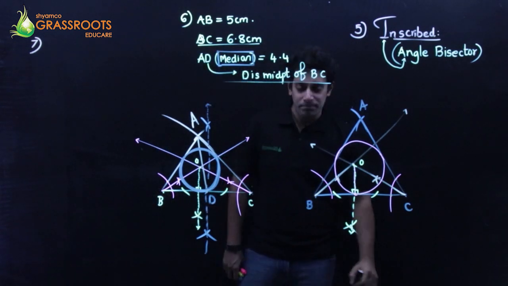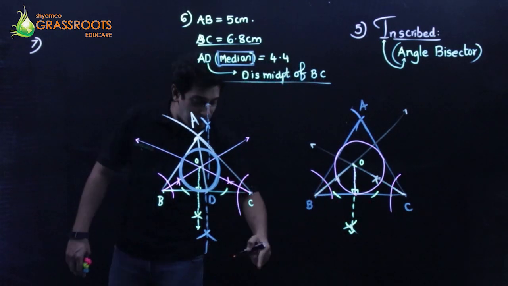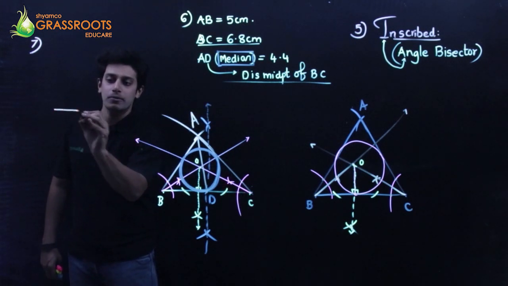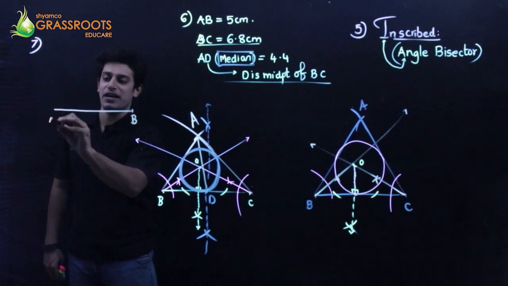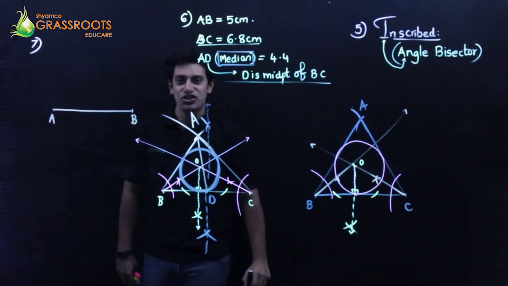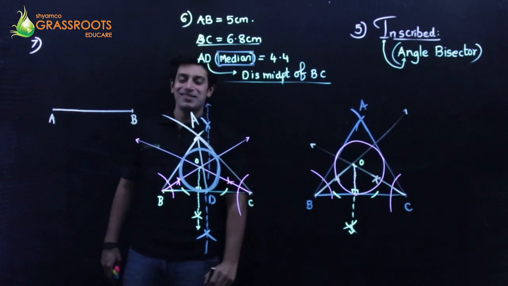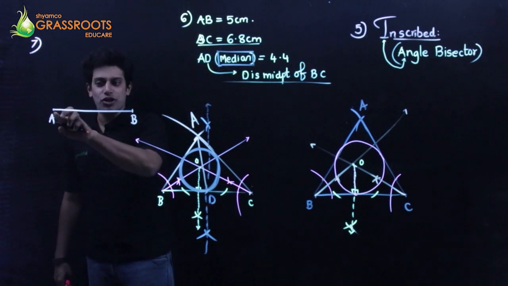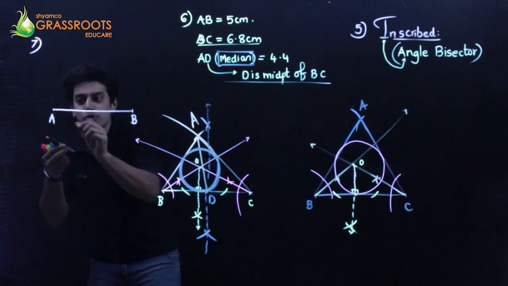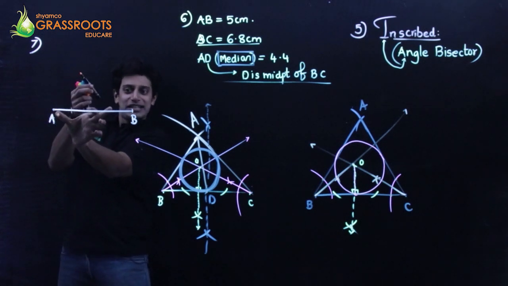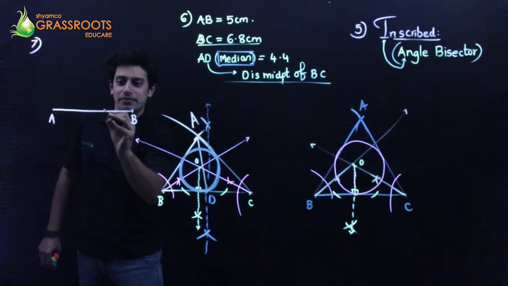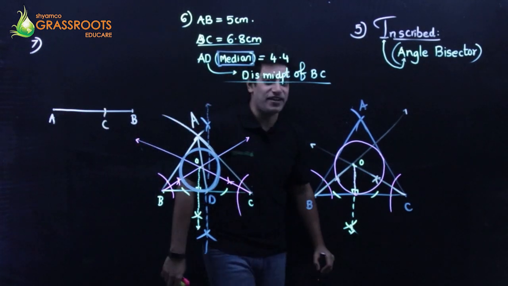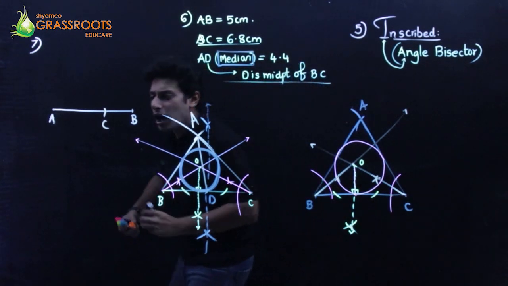First, draw a line AB as 5 cm. That's the line AB as 5. Take a point C on this AB such that AC is 3 cm. You stretch, take the rounder tip out here, stretch 3 cm, cut an arc. See, this is 3, this is 2, the entire is 5.